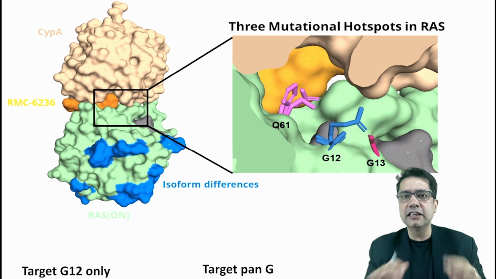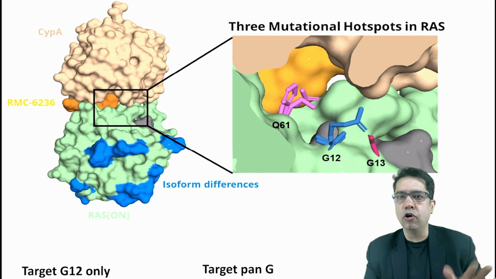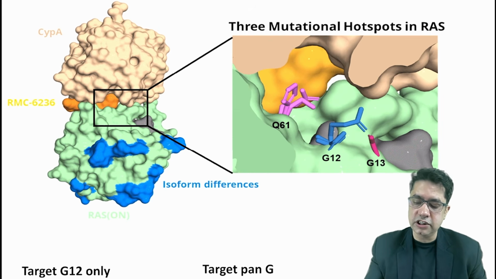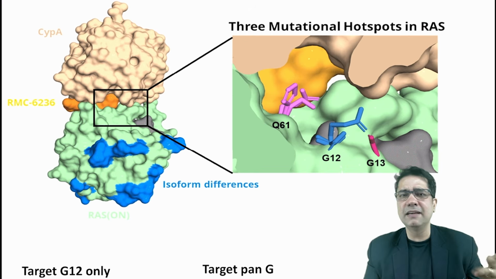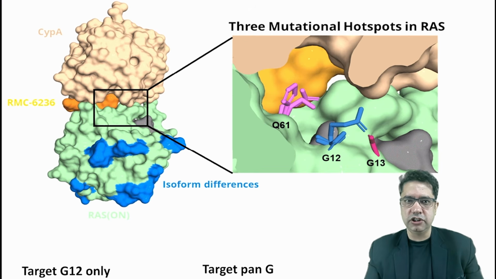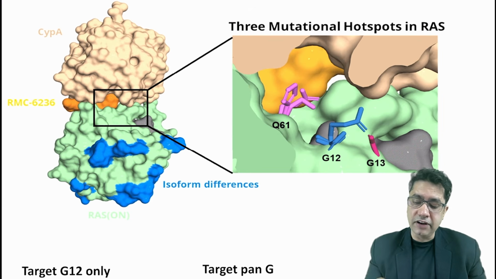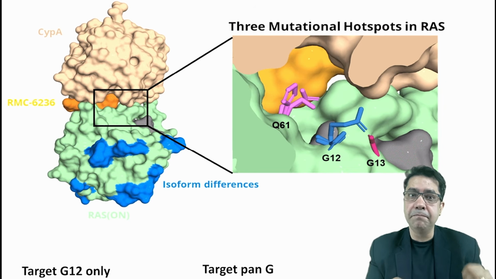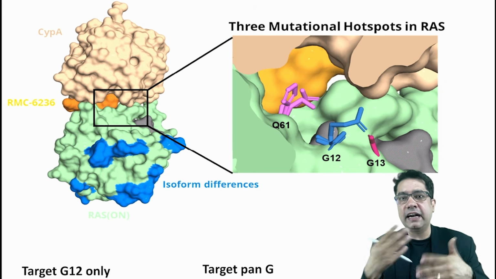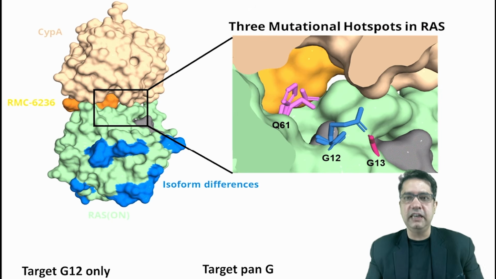Remember, in the KRAS protein there are mainly three, although there are numerous mutations, but most of the mutations come under three groups: G12 mutation, G13 mutation, and some Q61 mutation. We don't have to remember the names of these mutations. So this RAS, when mutated with this G12, G13, etc., binds to cyclophilin A, and this leads to activation of the pathway, which leads to cell division.